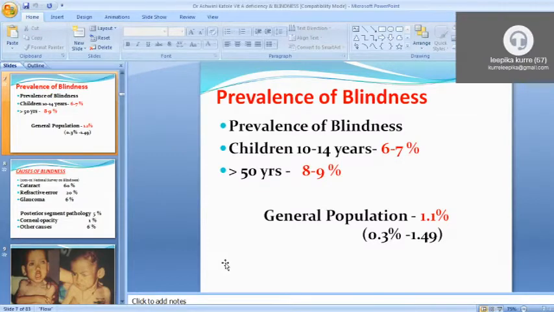We can refer these children to the primary health center, where, if vitamin A deficiency disorder is present, supplementation is free of cost. Glasses for geriatric patients and children are available free of cost, and follow-up is also free of cost. So we can very easily pick up this disease and easily treat this disease.